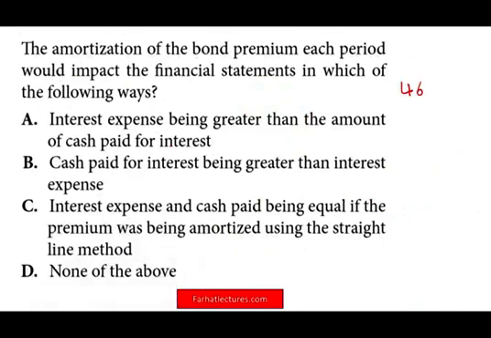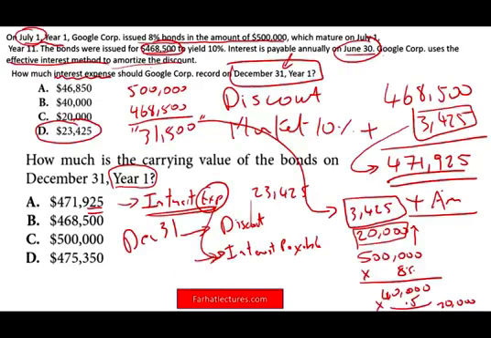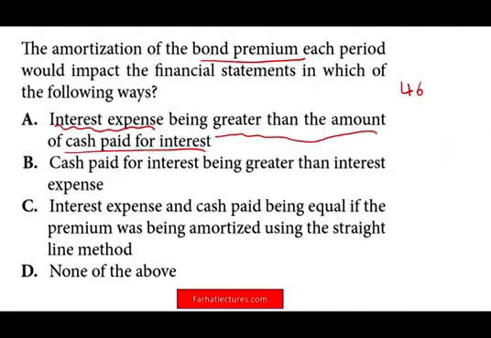The amortization of a bond premium. Now we're looking at a bond premium. Each period would impact the financial statements in which of the following ways? Interest expense being greater than the amount of cash paid for interest. Hold on, I just said this, but I said this for a bond that's issued at a discount. Is that true for a bond issued at a premium? No. Interest expense being greater than the cash paid is for a discount bond. So if I change this word to discount, then this answer will be correct. But that's not the question.